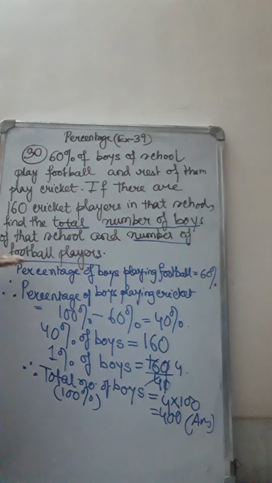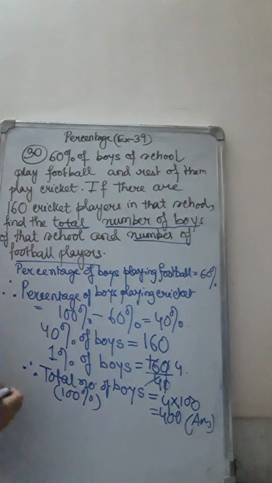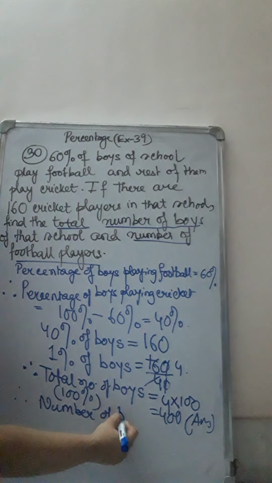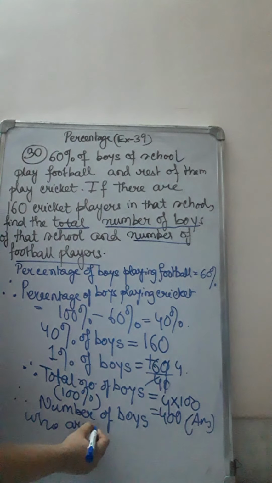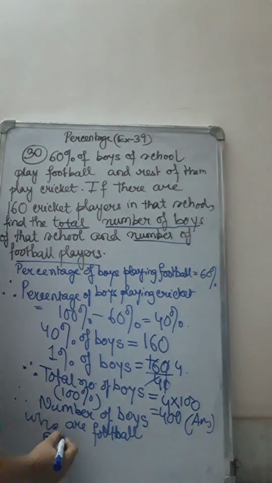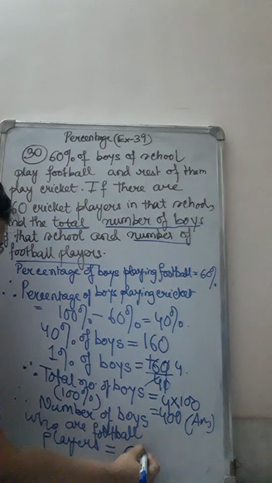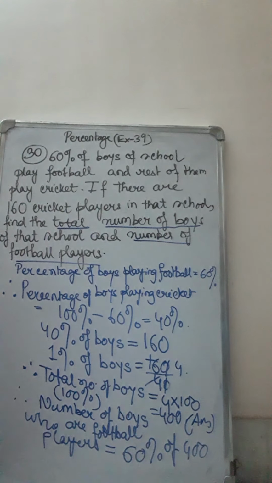Now we have to find the second part. Find the number of football players. Now we already know that 60% are football players. So therefore, the number of boys who are football players will be equal to 60% of the total, and we already know the total number of boys is 400. So if you just find this, you have approached the answer.